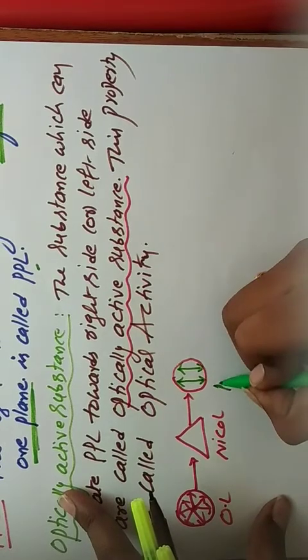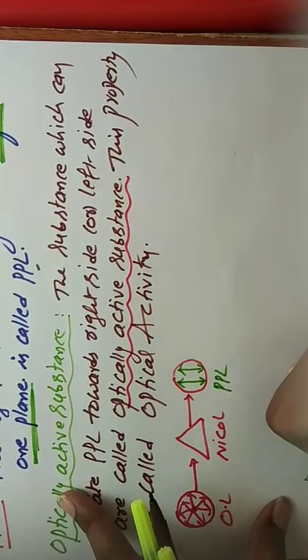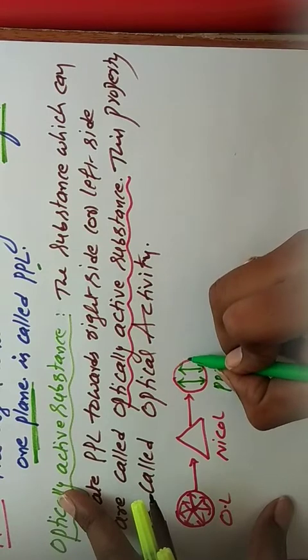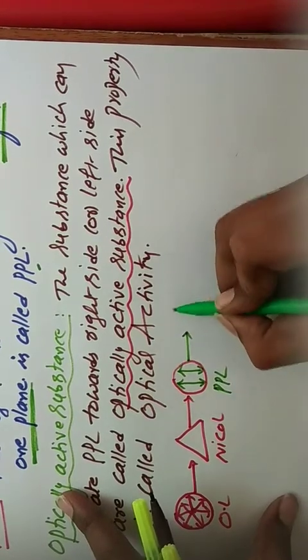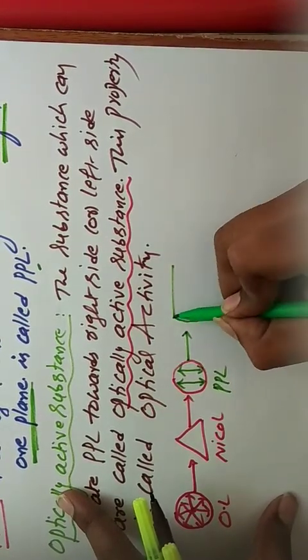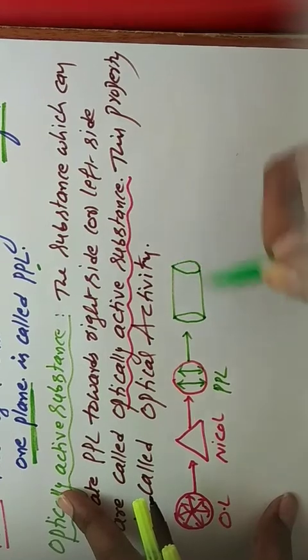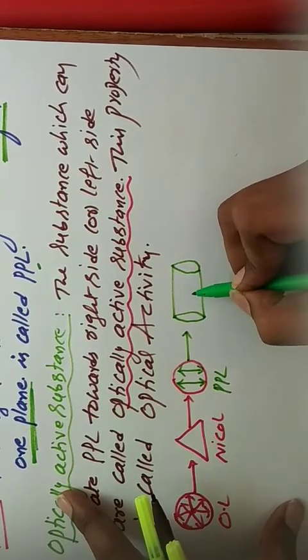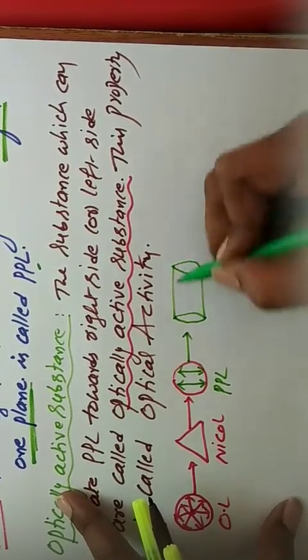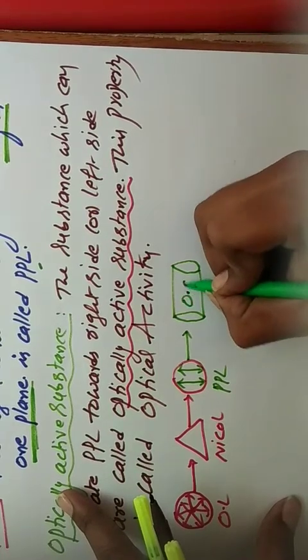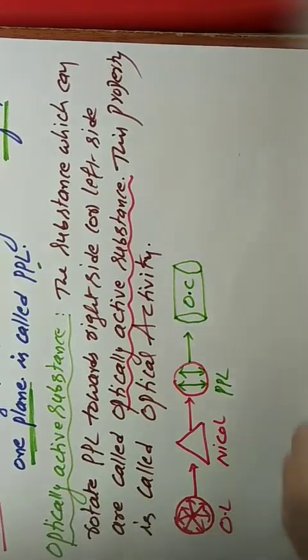So plane polarized light. This plane polarized light is passed through the substance. This is one tube. In this tube we are taking the organic compound, any one of the compounds. This is called the sample tube.